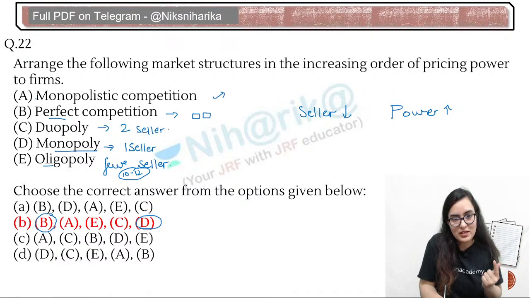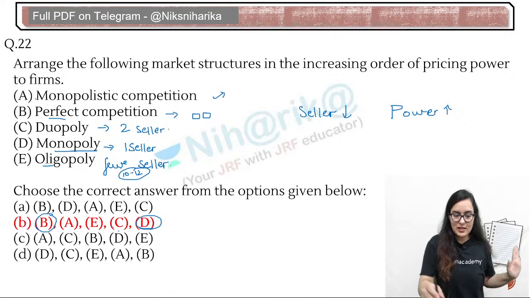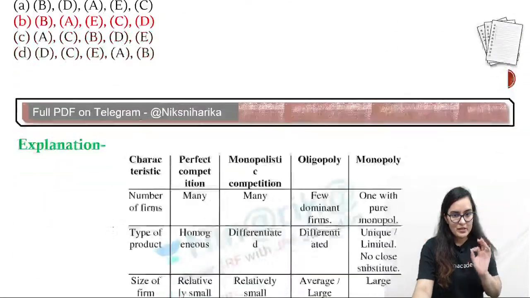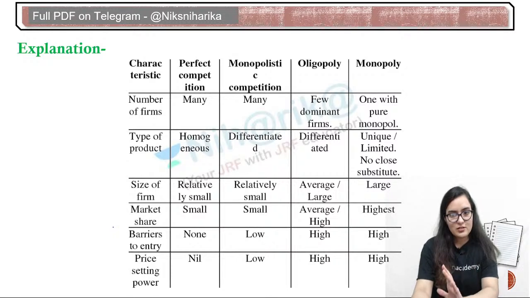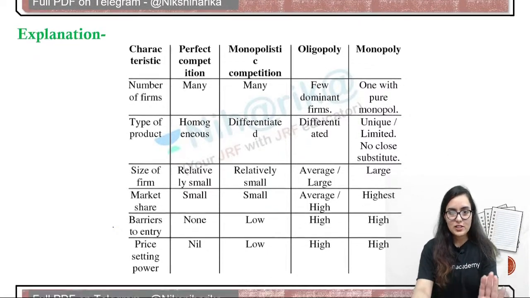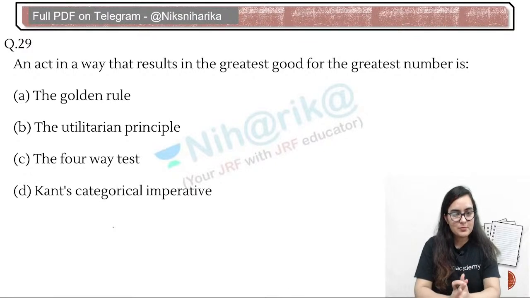So this will be with the second highest power. Now this chart is also given to you in case you want to revise perfect competition, monopolistic competition, oligopoly and monopoly also. All these things we have done in the Unacademy Plus platform.